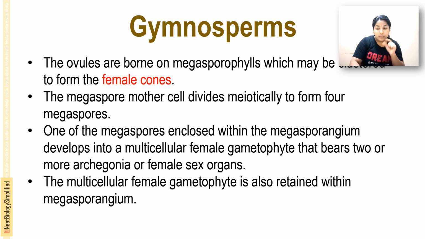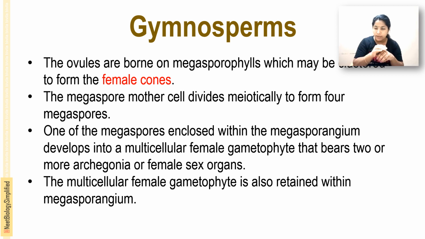One of these megaspores, enclosed within the megasporangium, develops into a multicellular female gametophyte that bears 2 or more female sex organs, or archegonia.